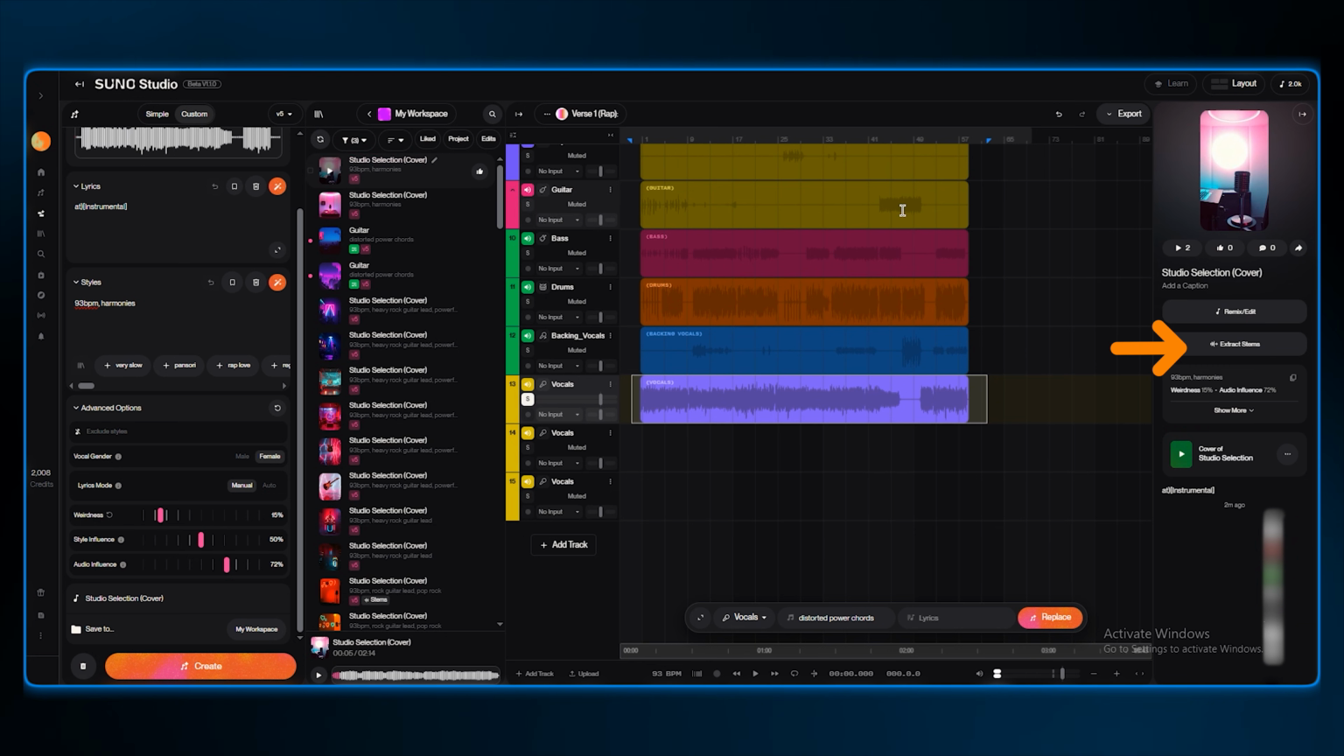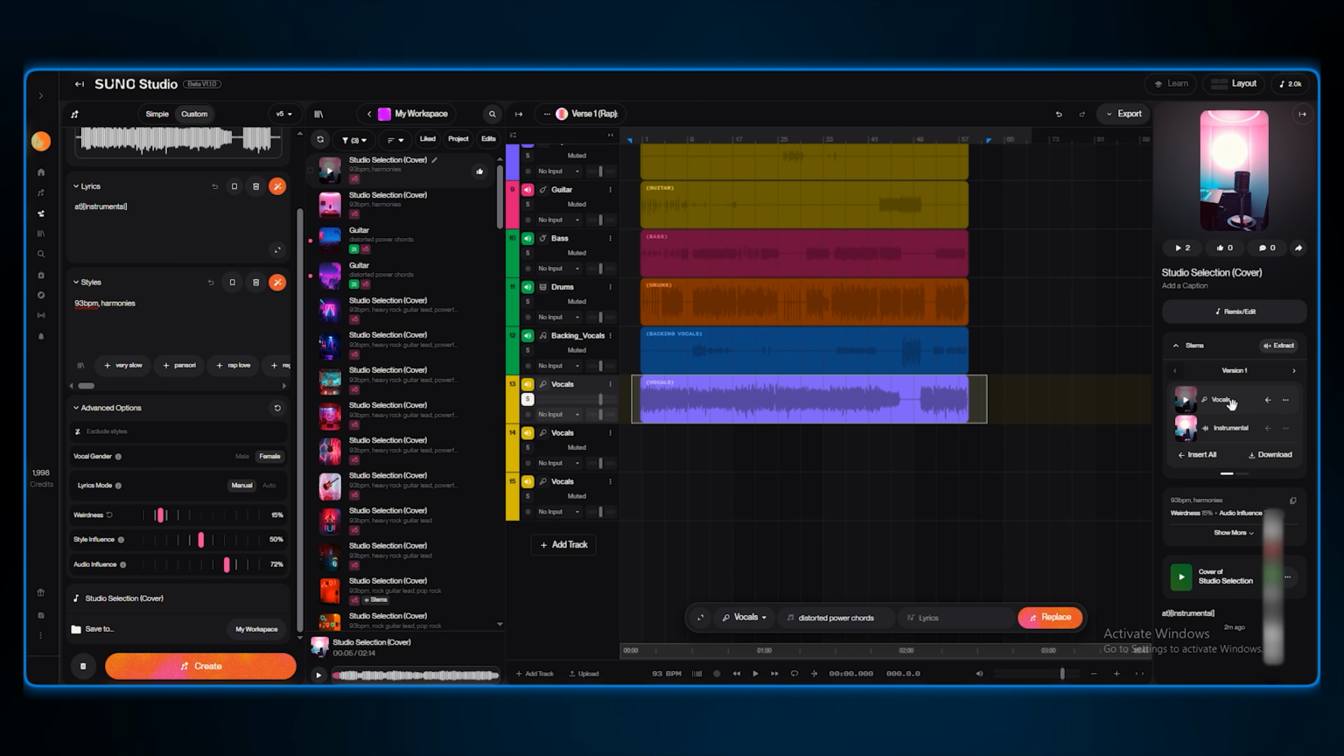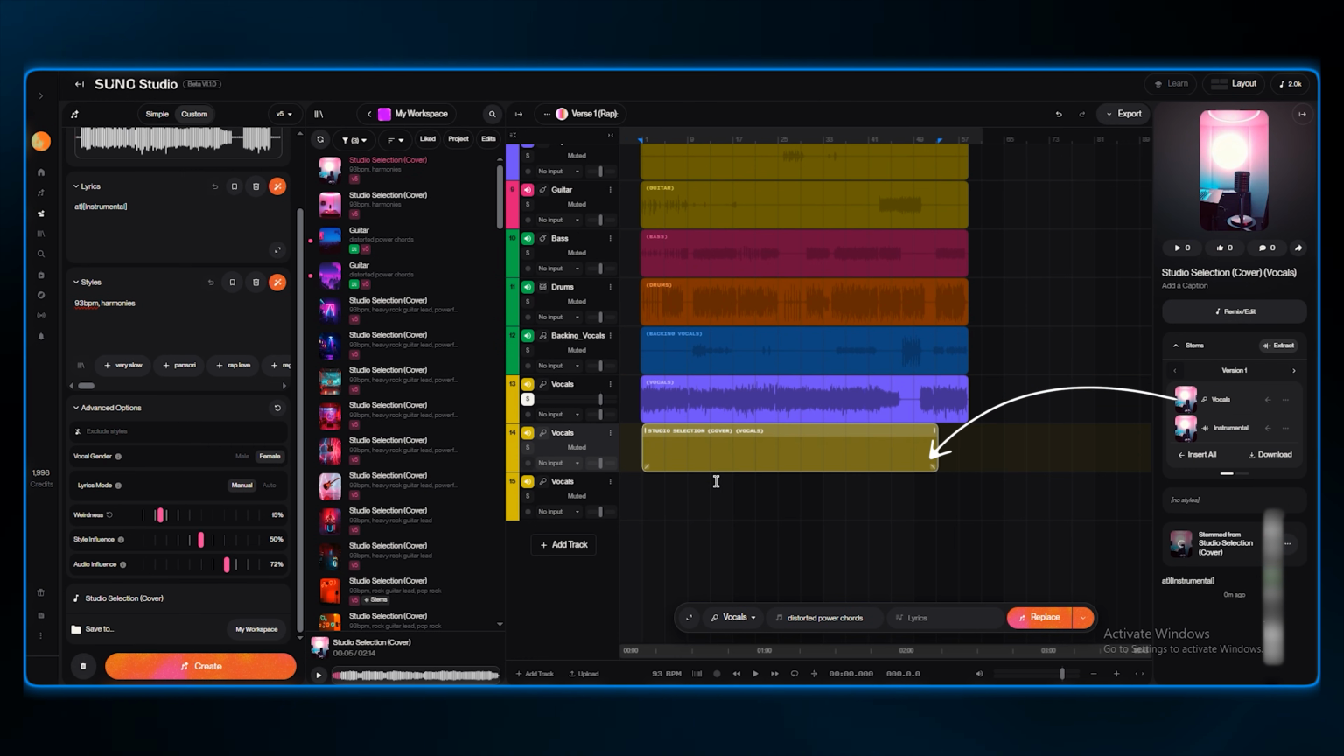Once again, it's not a female solo, so I'm extracting stems again. Now I'm choosing vocals plus instruments, because this time I only care about the vocal line. Once done, I'm dragging this new female vocal stem onto a new track.